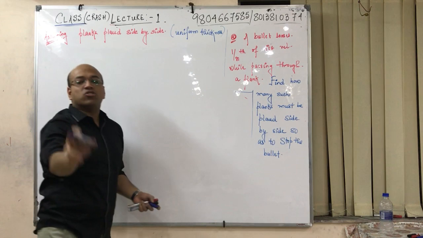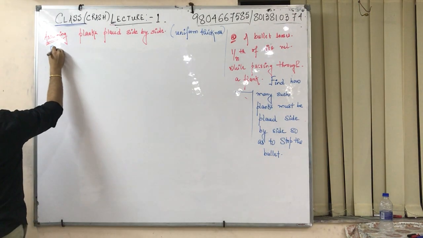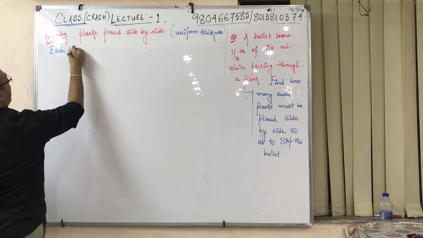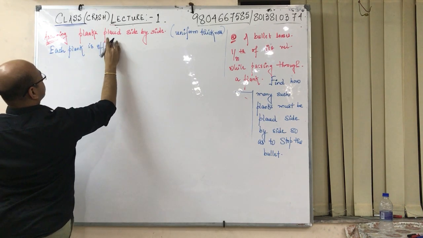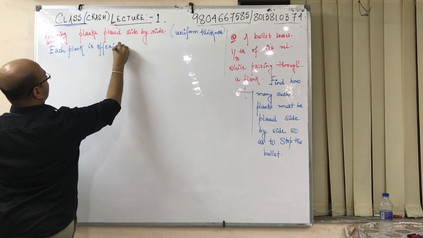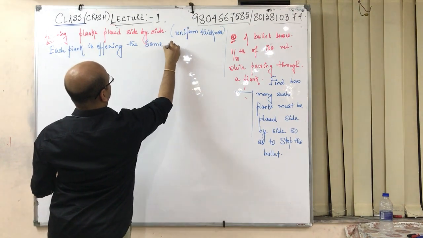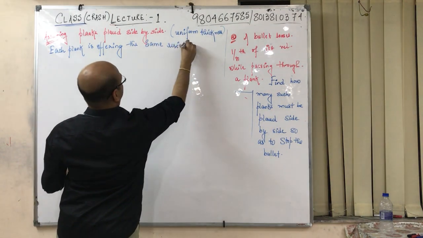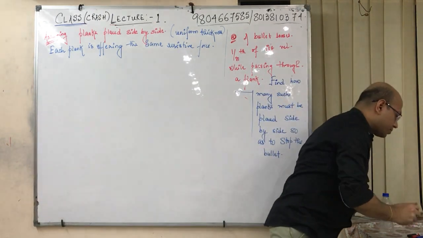And each plank is offering the same resistive force. This is all the thing which will be given. Each plank is offering the same resistive force. Okay.